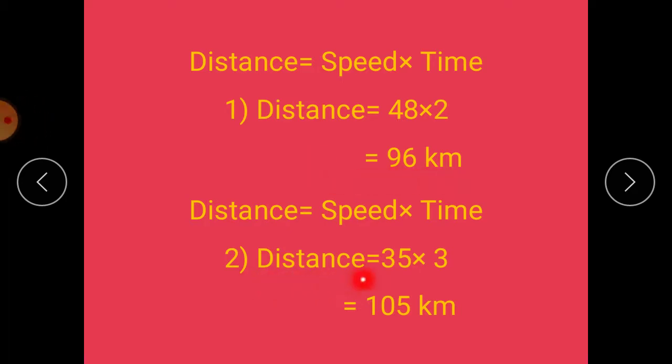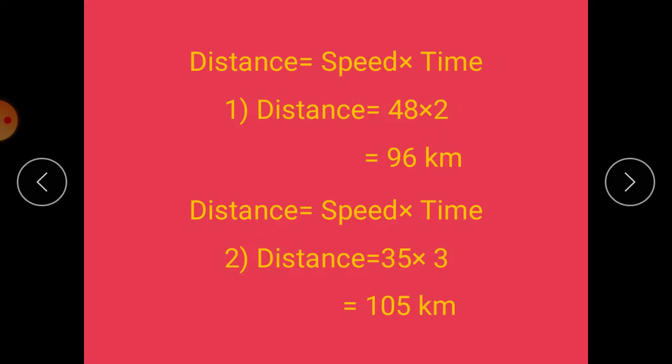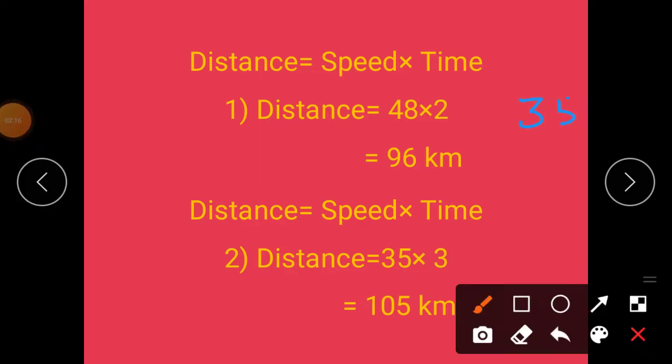In the second question, speed is 35 and time is 3 hours. So we have to calculate distance. Distance is equal to speed into time, 35 km per hour into 3 hours, that is 35 into 3, which is equal to 105. Let me calculate it. 35 into 3. Here 5 3s are 15. Remainder 1, carry over 1 to this place. 3 3s are 9. 9 plus 1, 10. So 35 into 3 is equal to 105 kilometers.